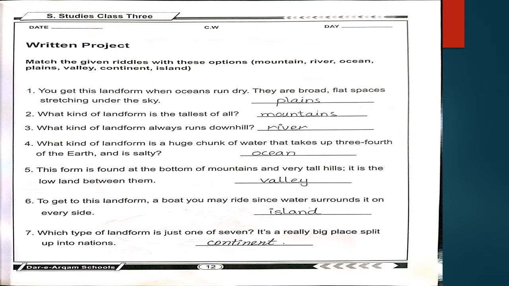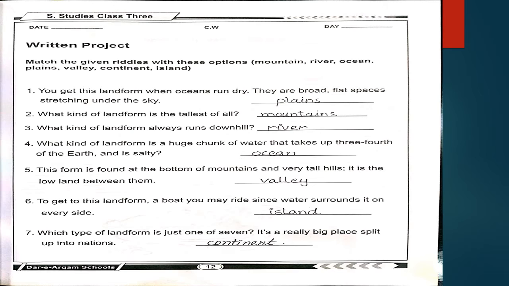First one is you get this landform when oceans run dry. They are broad, flat spaces stretching under the sky. And the right answer is plains. Second riddle is what kind of landform is the tallest of all? The tallest landform is called mountains. That is mountains. The next is riddle number 3. What kind of landform always runs downhill? And the right option is river.